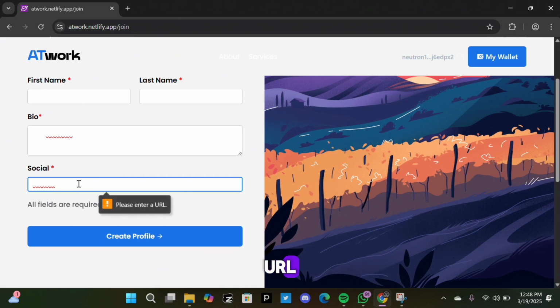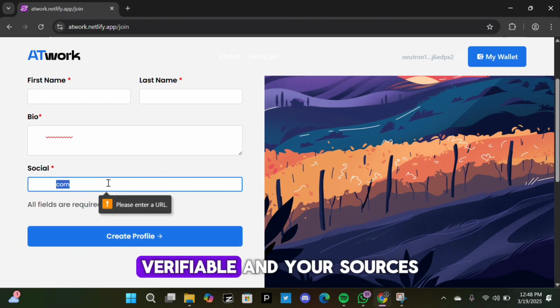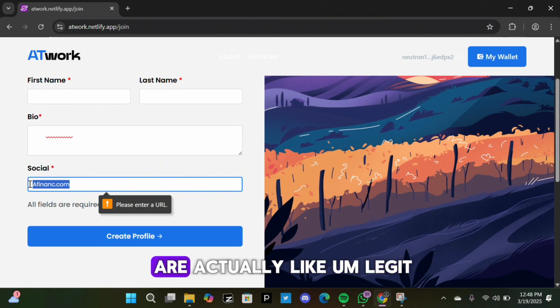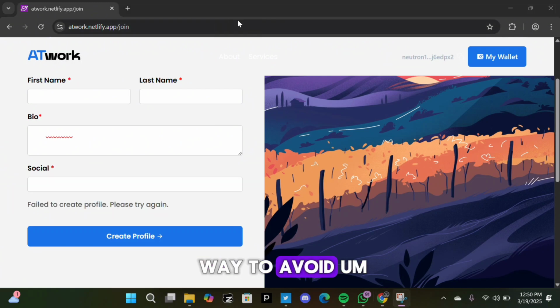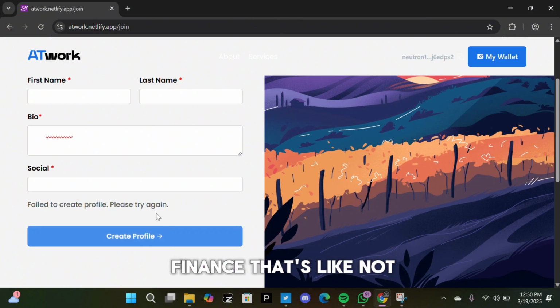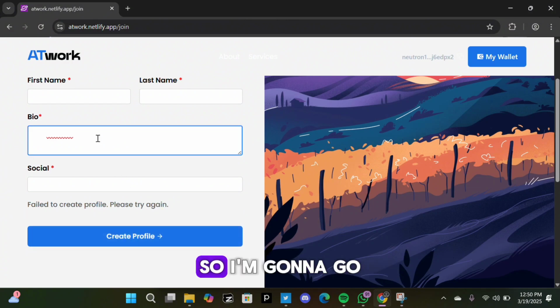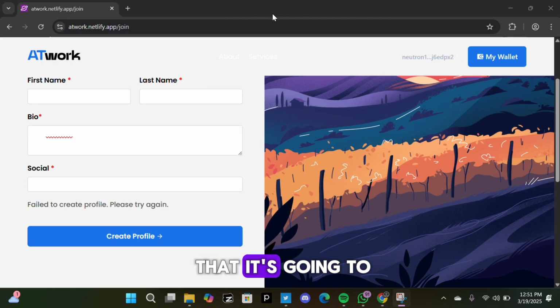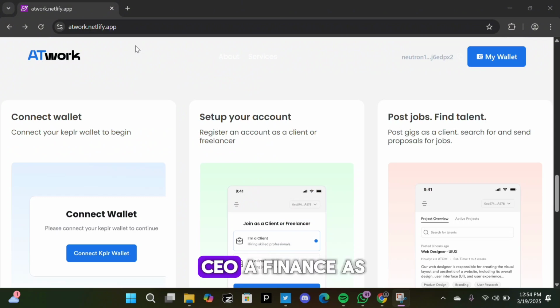Say, and please enter a URL. So this is to make sure that your socials are actually verifiable and your sources are actually legit. This is a way to avoid bots or fake, as in putting AI finance that's not actually a link. So I'm going to get an actual link to a social profile and add it here, and you're going to see that it's going to be accepted. I just put in CEO A Finance as the bio.